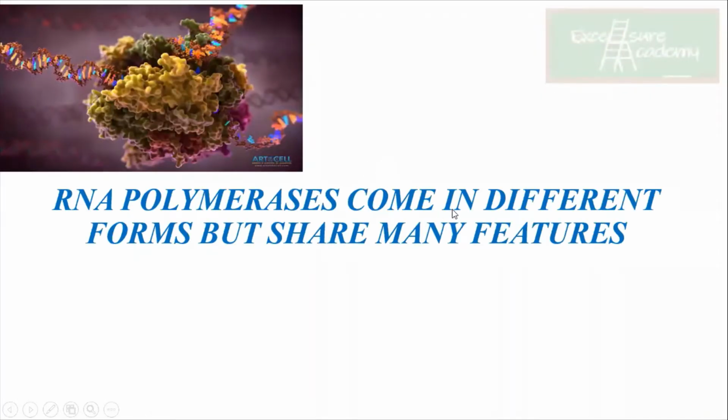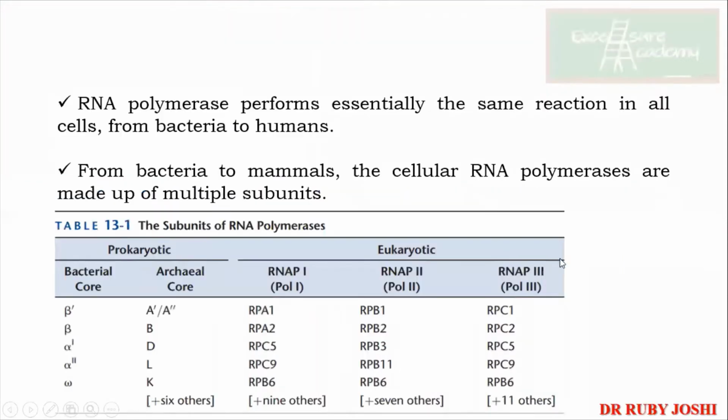Now, let's talk about the RNA polymerases. They come in different forms, but they share the same features. From bacteria to mammals, the RNA polymerases are made up of multiple subunits. Now look at the table over here. Excuse me. So what do we see? In the case of the bacterial core, we have 2 beta dash beta, alpha dash alpha 2, and the omega. Now, the similar ones are present over here: RPA1, RPA2, RPC5, 9, and 6.